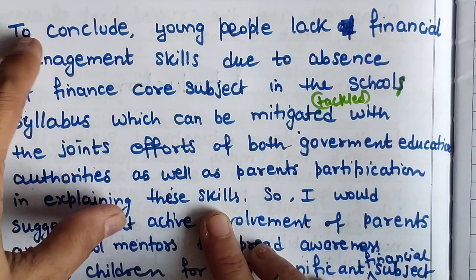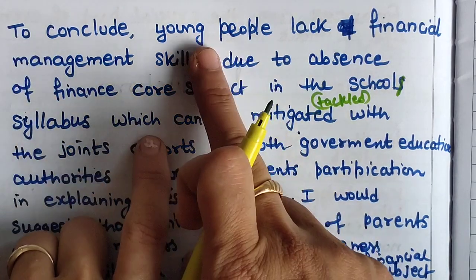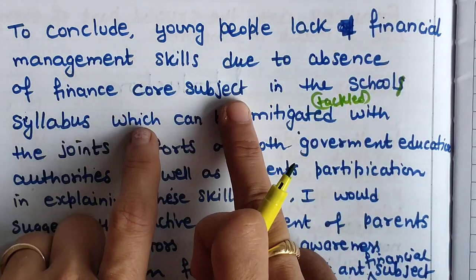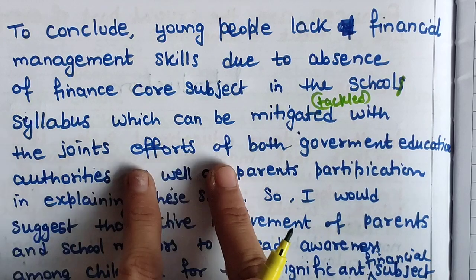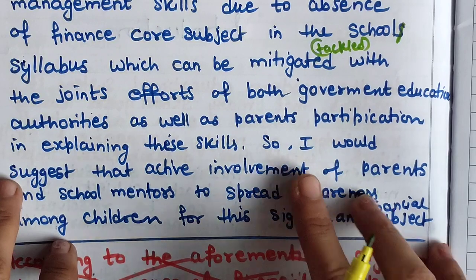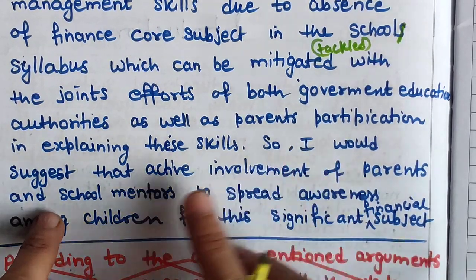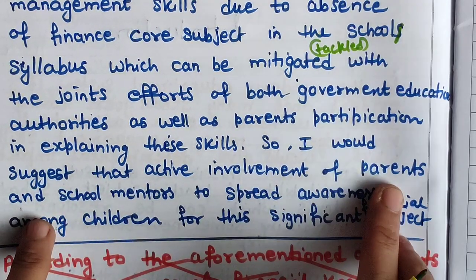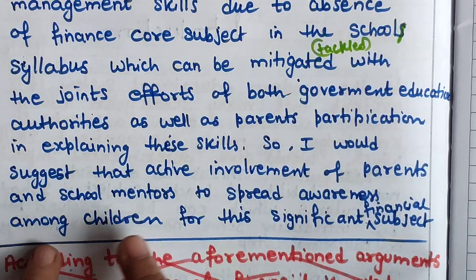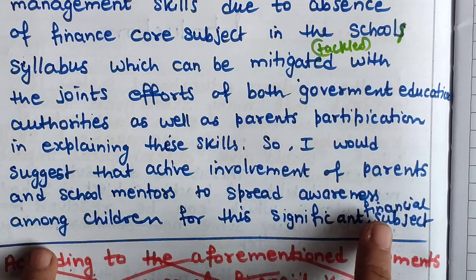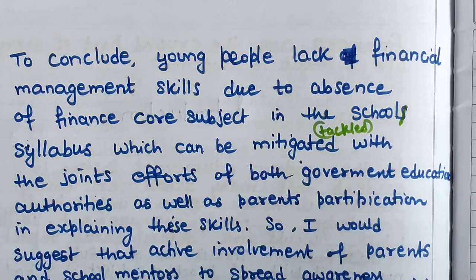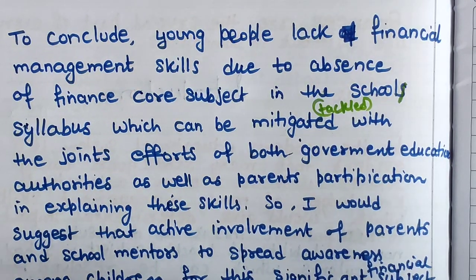Okay, so these things we have discussed. This is the reintroduction of the topic, and these are the reasons, and these are the efforts or solutions we are offering. We had discussed them in the paragraphs. So here comes my suggestion. I would suggest that active involvement of parents and school mentors to spread awareness among children for this significant financial subject. Okay, so this conclusion you can always write like that. Okay, so thank you so much.